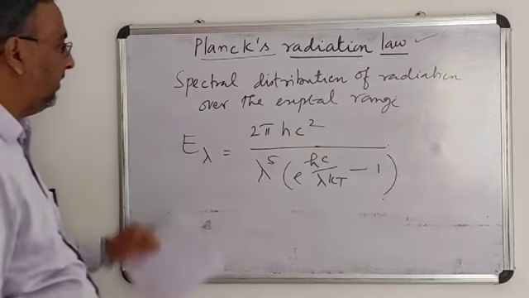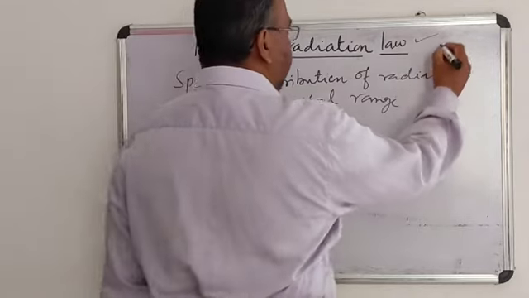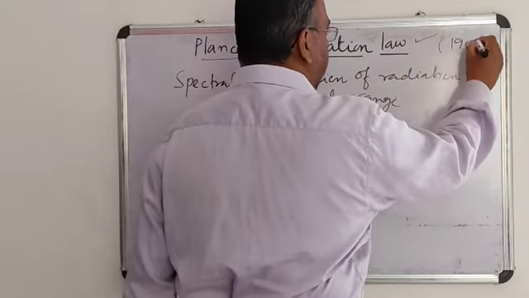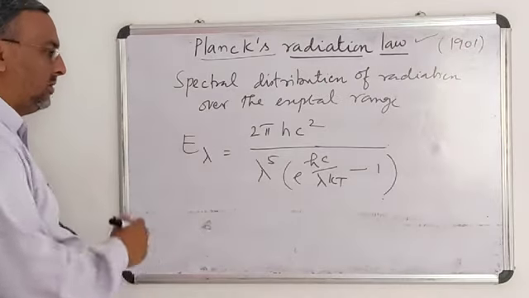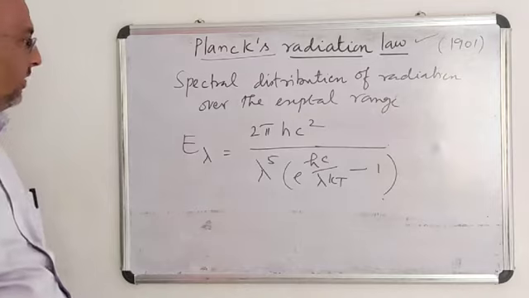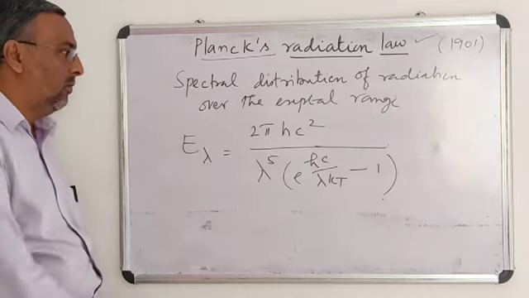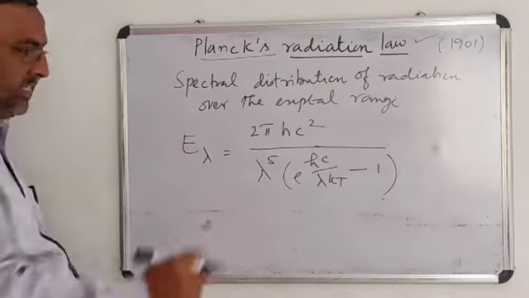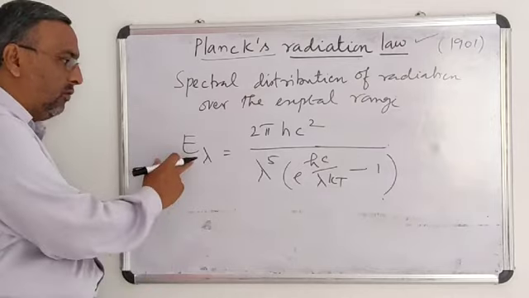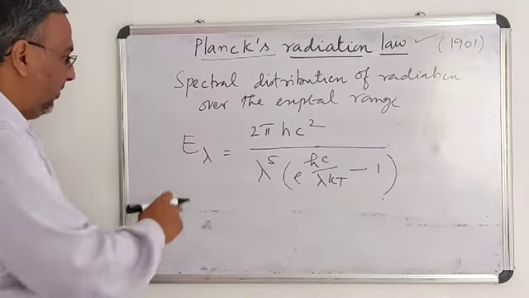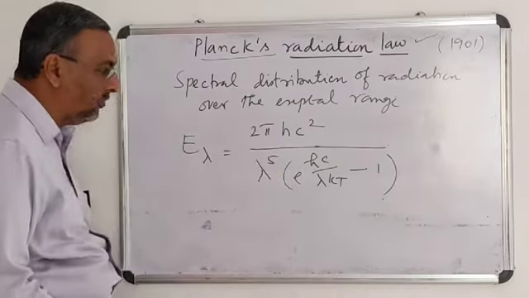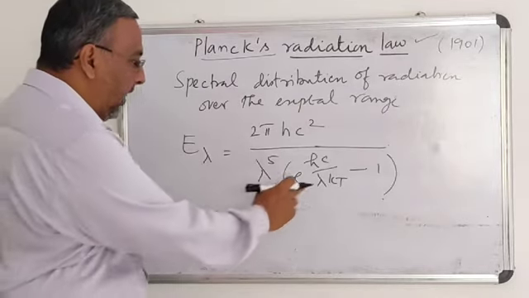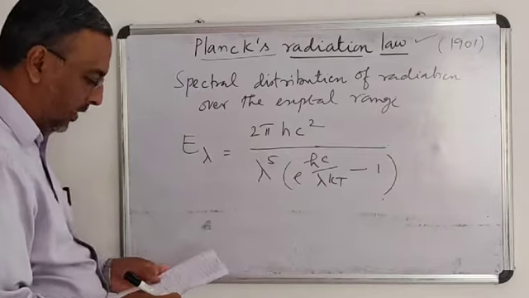This Planck's radiation law was given in the year 1901 by Planck. According to this, the spectral distribution of radiation of a black body over the experimental range is measured, and the intensity of black body radiation emitted will be equal to 2 pi h c square. h is the Planck's constant, and k is the Boltzmann constant.